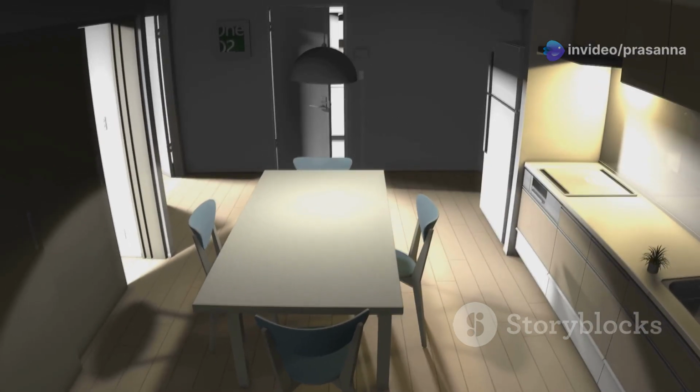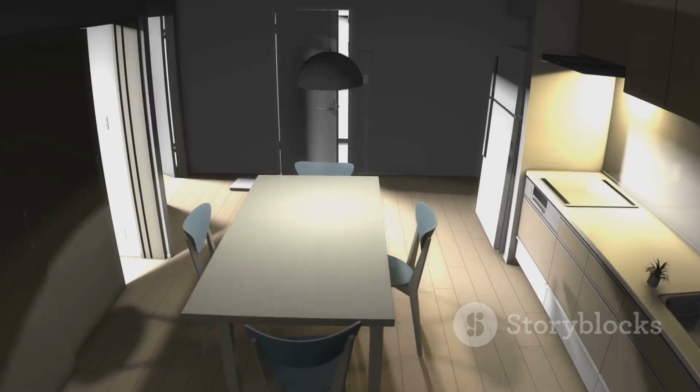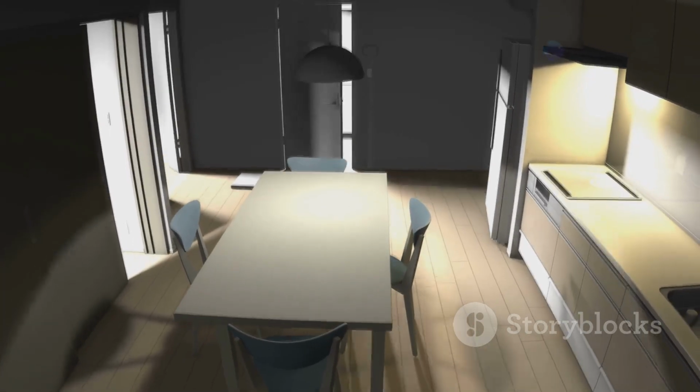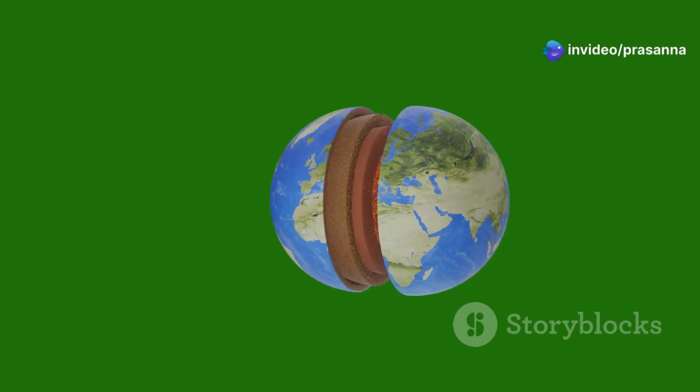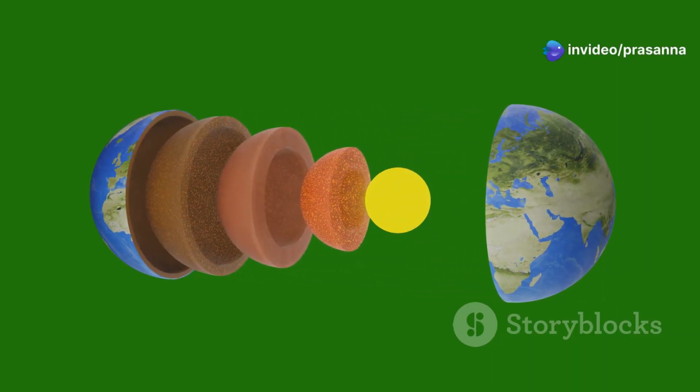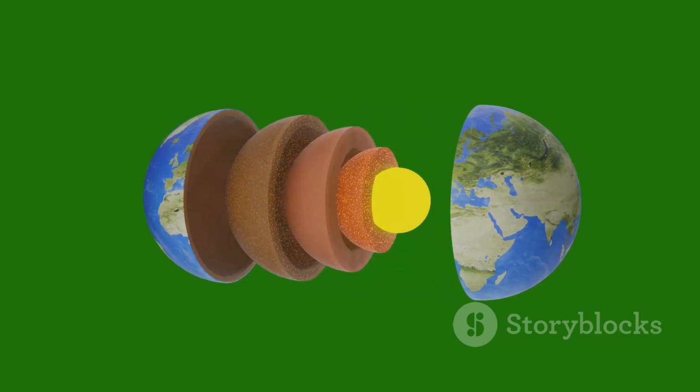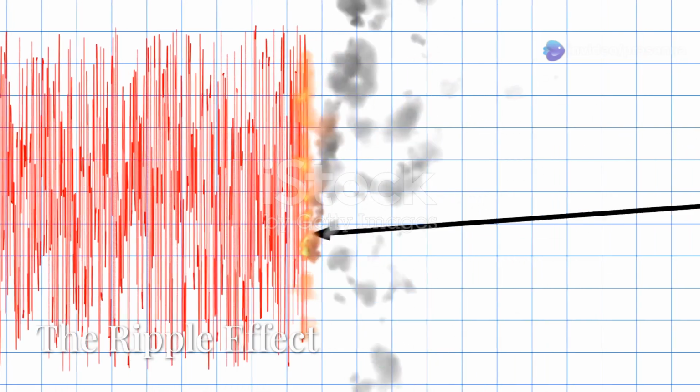The intensity of the shaking can cause significant damage to buildings, infrastructure, and can be a terrifying experience for those in the vicinity. The depth of the hypocenter influences the earthquake's intensity and the extent of its impact. Shallow earthquakes tend to cause more damage at the surface, while deeper ones may be felt over a wider area but with less intensity.